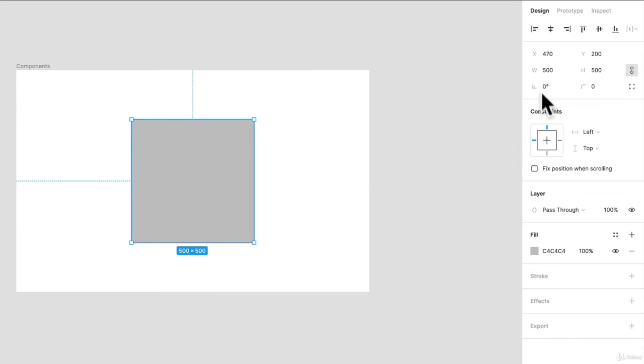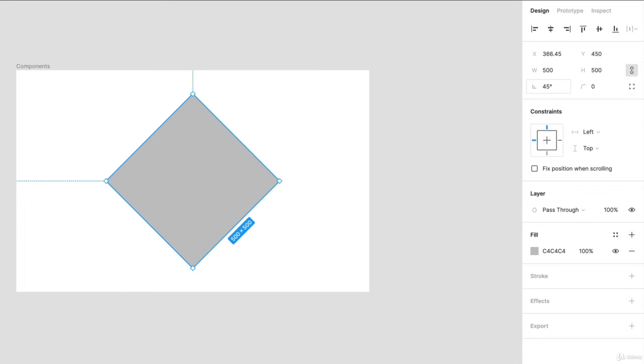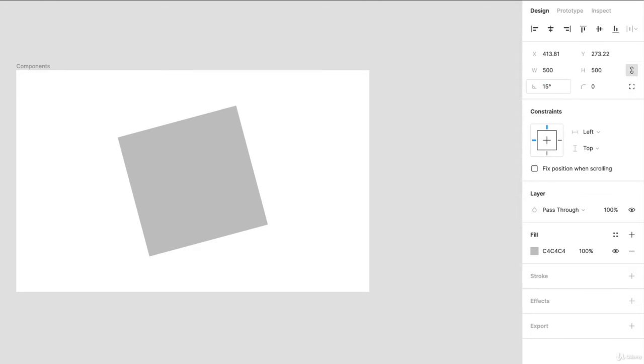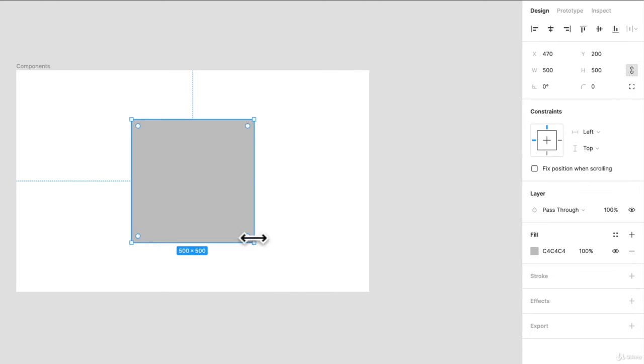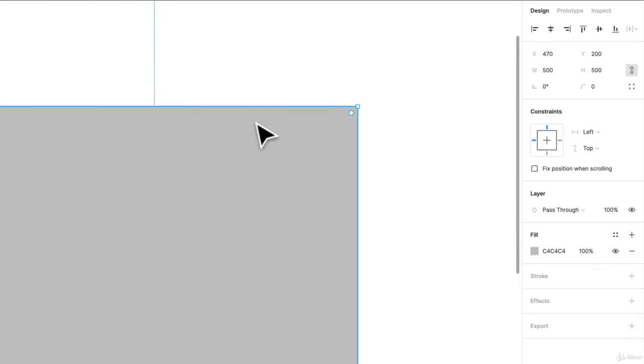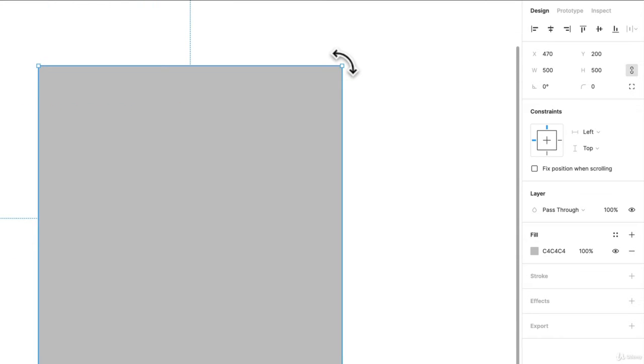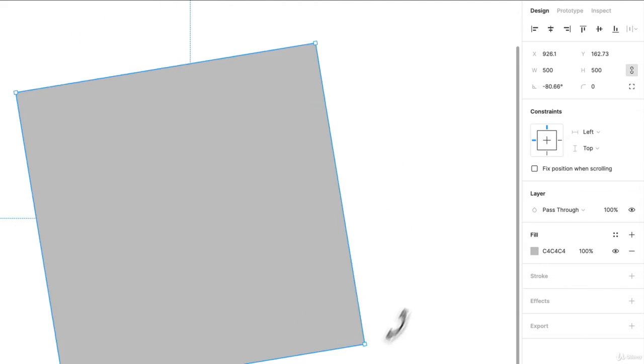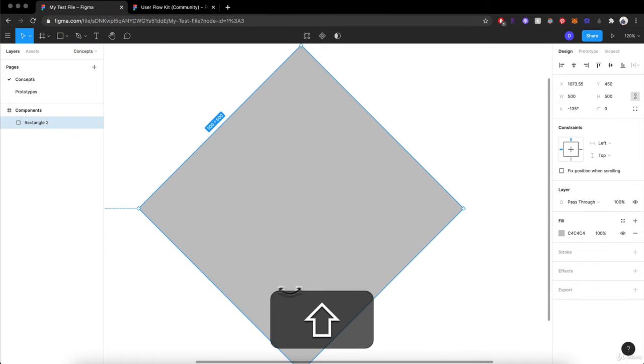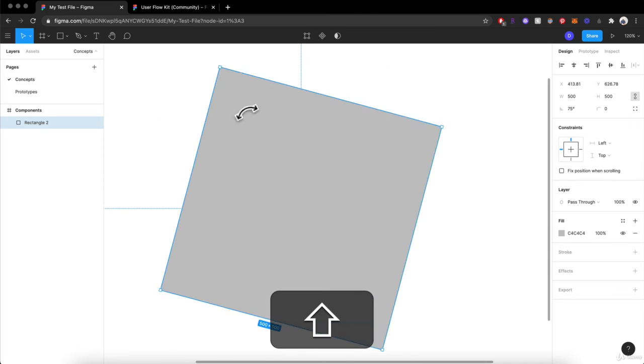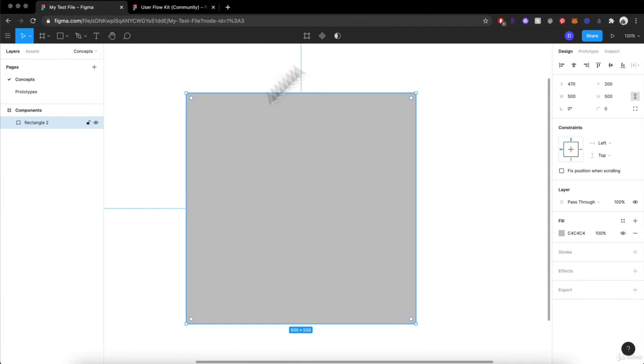Next, we have our rotational value. We can change this to say 90, which in the case of a square is not going to do anything. But if we do 45, there we go. Or if we do 15. We can do that manually, but if you don't want to, you can just go over here and you see how my cursor changes as I get close to a corner. If I hold that, I can spin it. If I hold Shift, it'll go in increments. I think it's 15-degree increments. And you can spin it any which way you want.